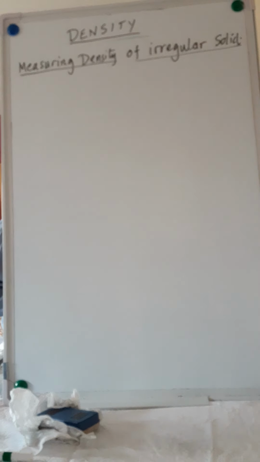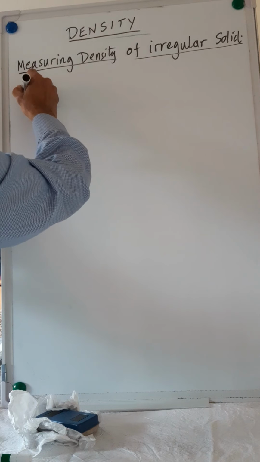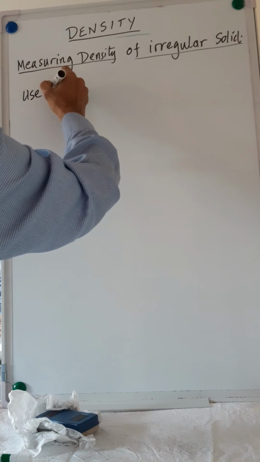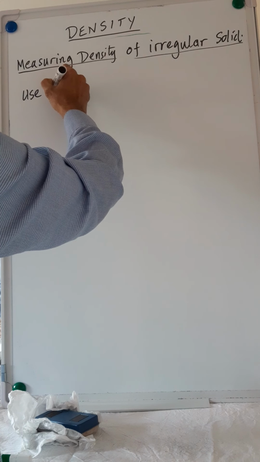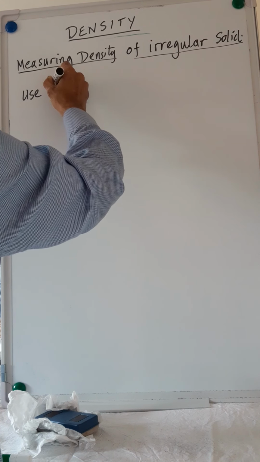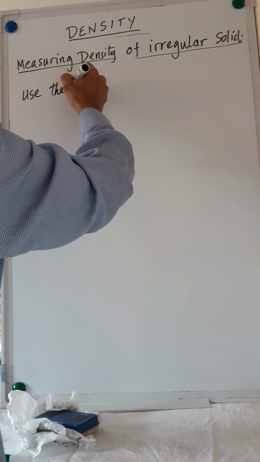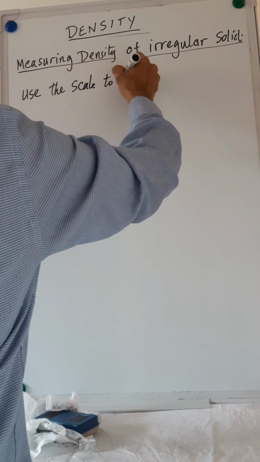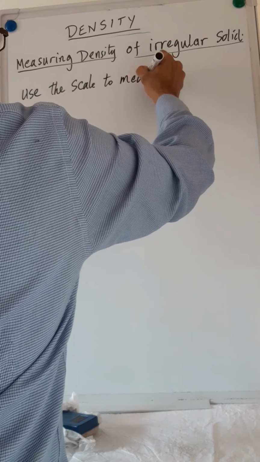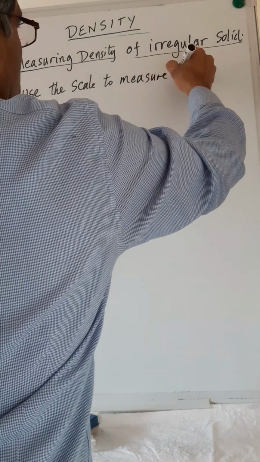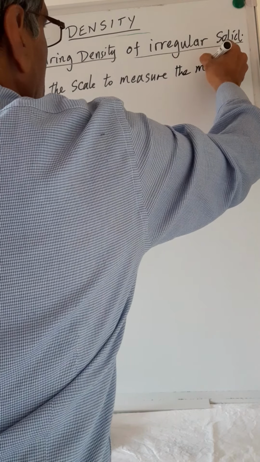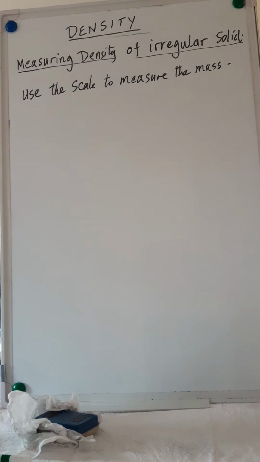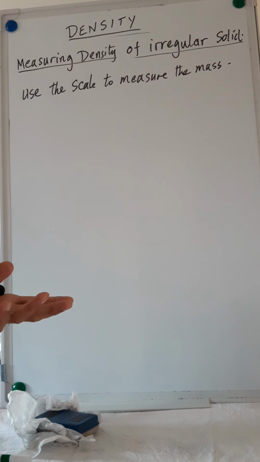So what we do is use the scale. An irregular solid like a piece of stone which doesn't have any regular shape.